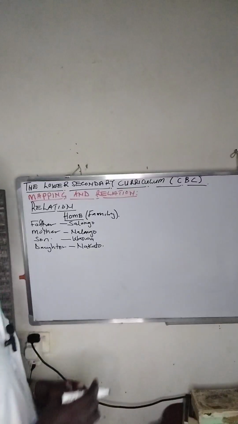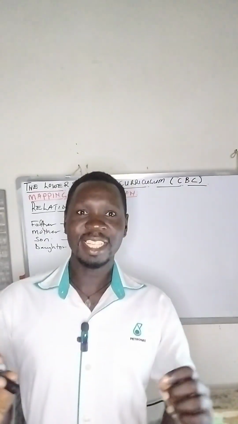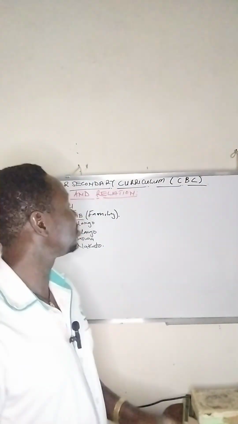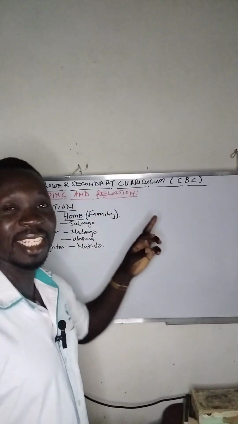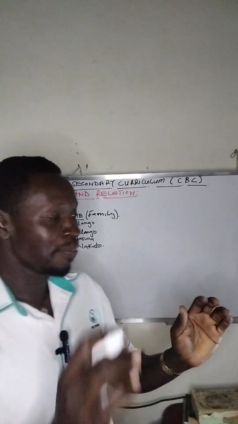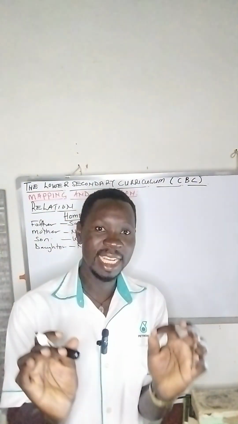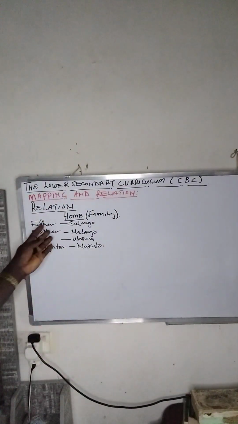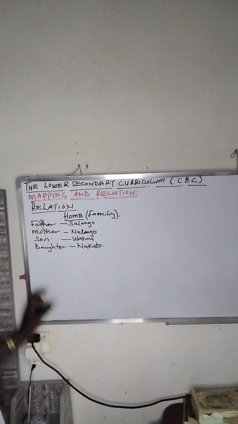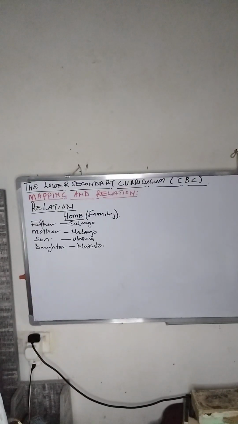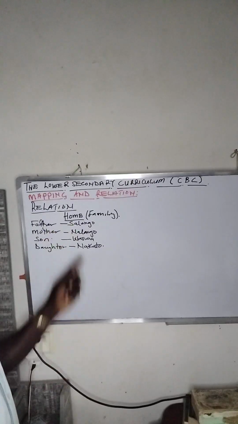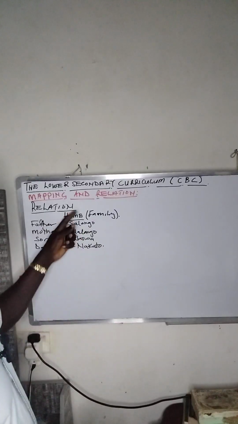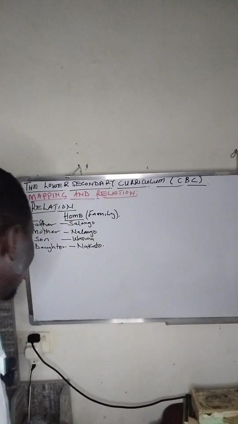Are we together? Now, we need to look at how these members in the family are related, because now we are looking at what we call mapping and relation. Before we go to the other mathematics, numbers, and so on, let us first understand what a relation is all about. Now, we are having a father. How is a father related to these ones? How is Salongo related to Nalongo? And how is Nalongo related to other family members? Let us just look at this one.